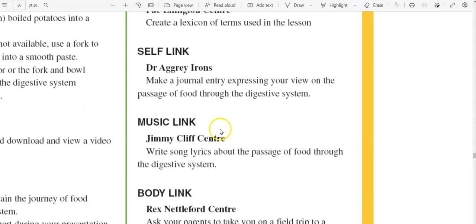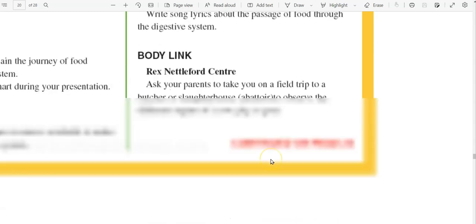Self link, the Dr. Agri Irons Center. Make a journal entry expressing your views on the passage of food through the digestive system. Music link from the Jimmy Cliff Center. Write song lyrics about the passage of food through the digestive system.